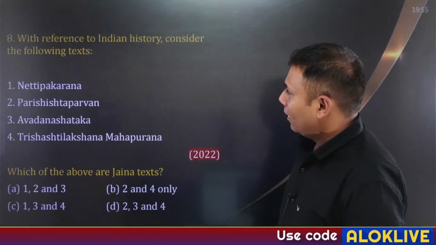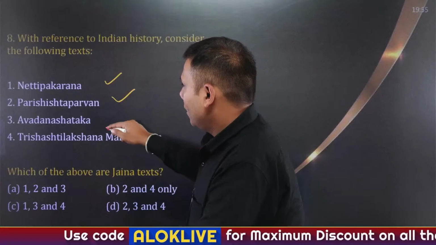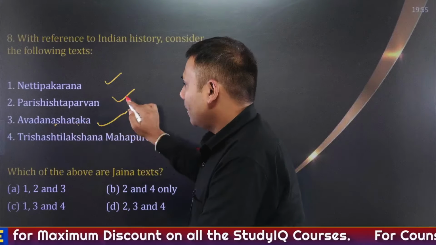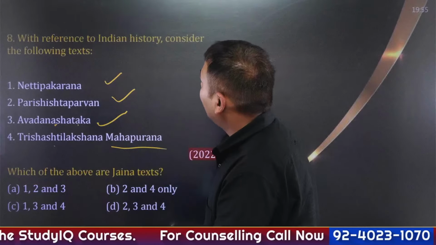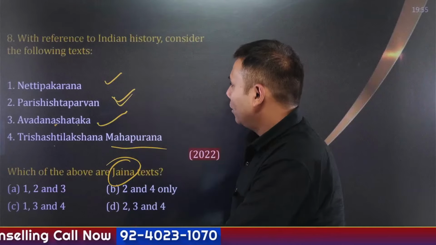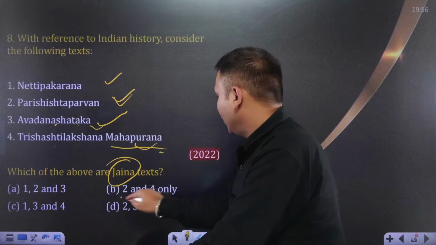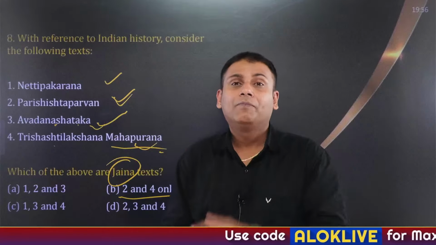Consider the following texts: Niti Prakran, Paristhiti Parvan, Avadhanashatak, Trishalak, Mahapuran. Which among the following texts are related to Jainism? Paristhiti Parvan is one of the texts, and the fourth one. These are related to Jainism and the others are Buddhism. So texts are very important. One more fact I'll tell you.